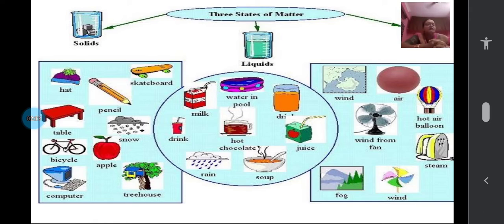See here, children, in the third box you can see wind, air, wind from a fan when you switch it on, fog in the early winter mornings which we see, and a firki which rotates when the wind blows on it, and also the steam when we heat something, and also a hot air balloon, how it moves up. When you see all these things, we'll take one from each group in particular to learn about, children.